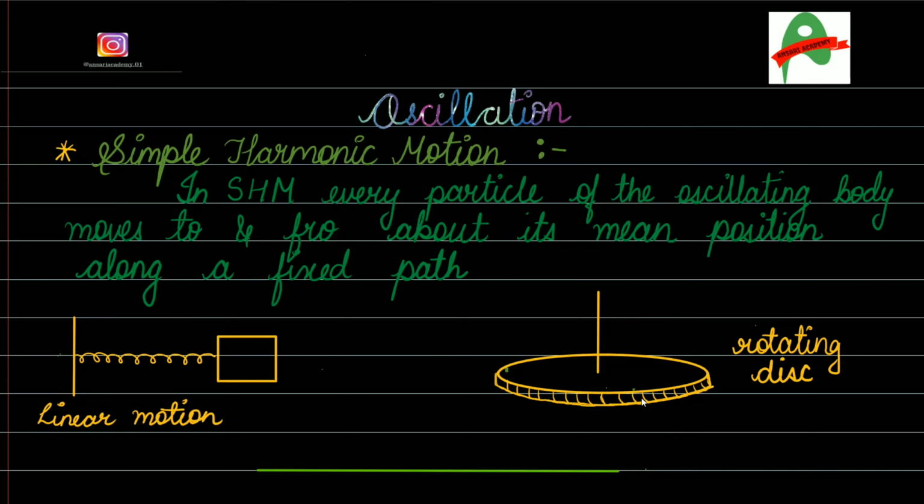All right, we are going to discuss in further lectures how angular simple harmonic motion is performed.